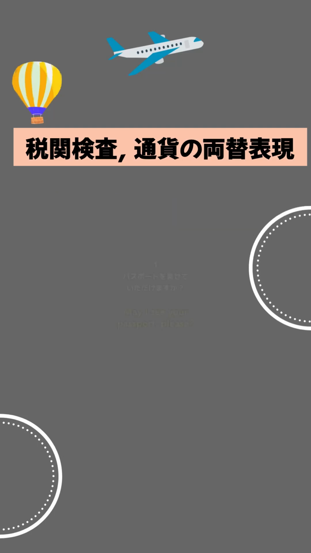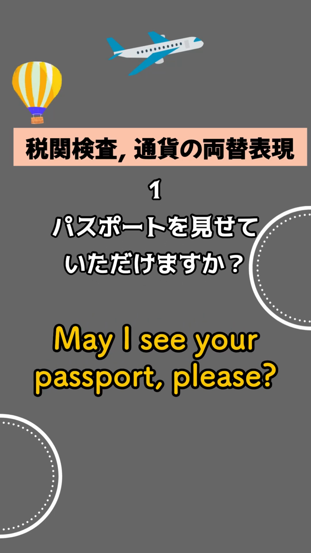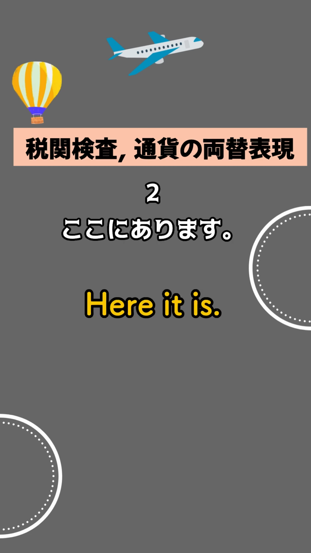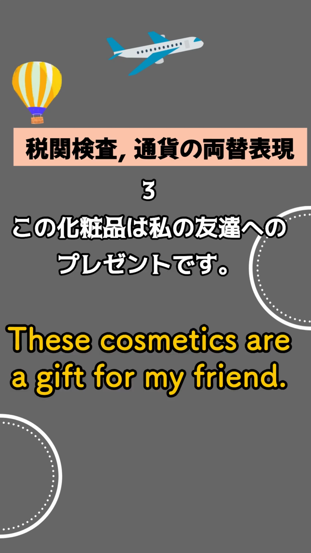Listen and repeat. パスポートを見せていただけますか？ May I see your passport, please? ここにあります。 Here it is. この化粧品は私の友達へのプレゼントです。 These cosmetics are a gift for my friend.